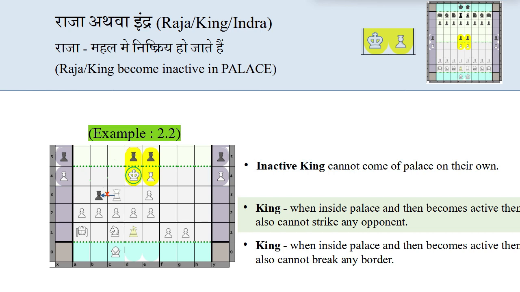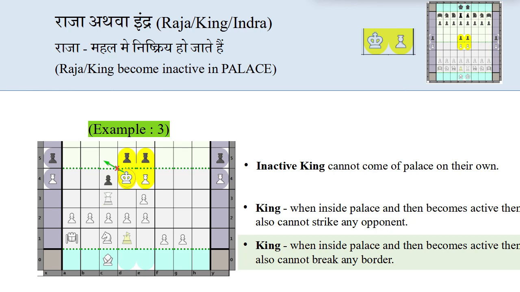Further extending the example 2.1 to 2.2, now in the same example, king is inactive and was activated by the neighbor army general. Hence, king became active inside the palace, but king is still powerless. Army general cannot strike the opponent spy or even pawn because army general's own king is inside the palace.